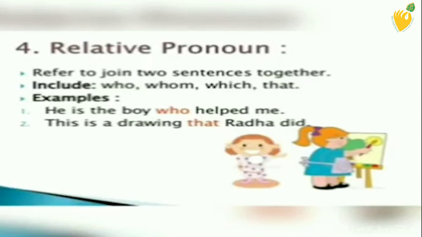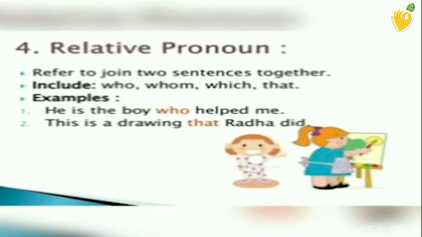Relative pronouns. Relative pronouns are used to connect two sentences. Relative pronouns are who, whom, which, where, that, whose. For example, he is the boy who helped me. In this sentence, who is connecting two sentences. First sentence is he is the boy and second sentence is he helped me. As the subject is the same in both the sentences, that is he, so we can omit the subject in the second sentence. So the final sentence will be he is the boy who helped me.